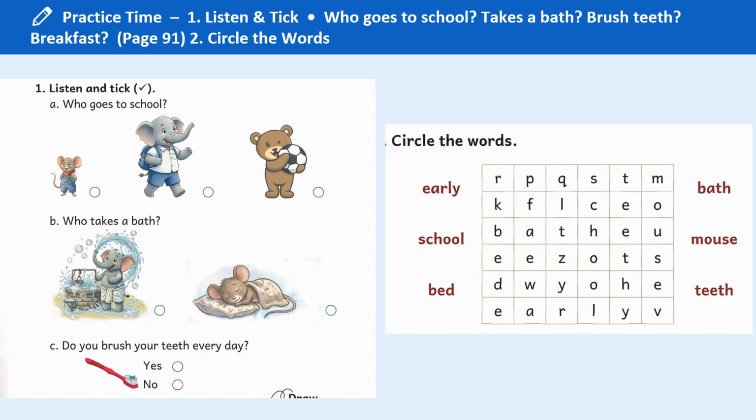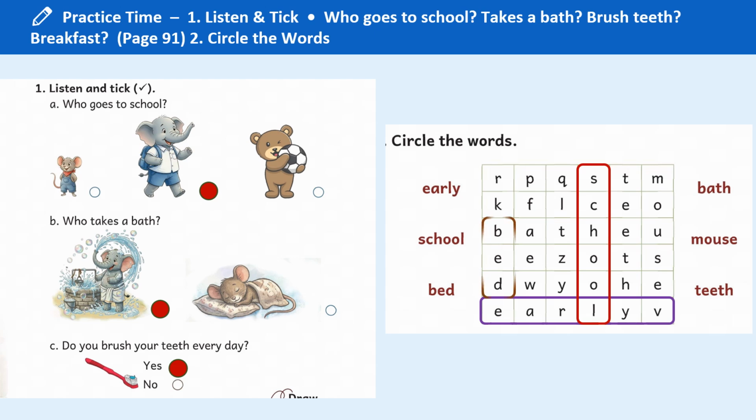Practice time. Listen and tick. Who goes to school? Appu. Who takes a bath? Appu. Do you brush your teeth every day? Yes. Circle the words which we have done early. School, bed, bath, mouse, teeth.